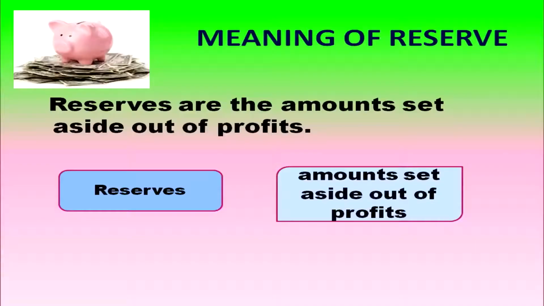Then coming to reserve. Reserves are the amounts set aside out of the profits. So, it is created only when there is profit. Provisions are created even though there is no profit. It is the obligation to create provision. But reserves will be created only if there is profit.